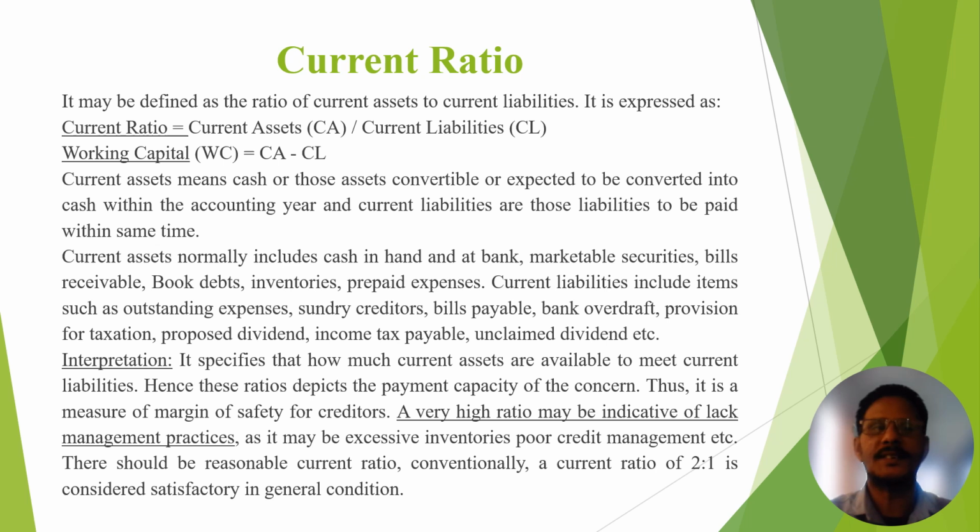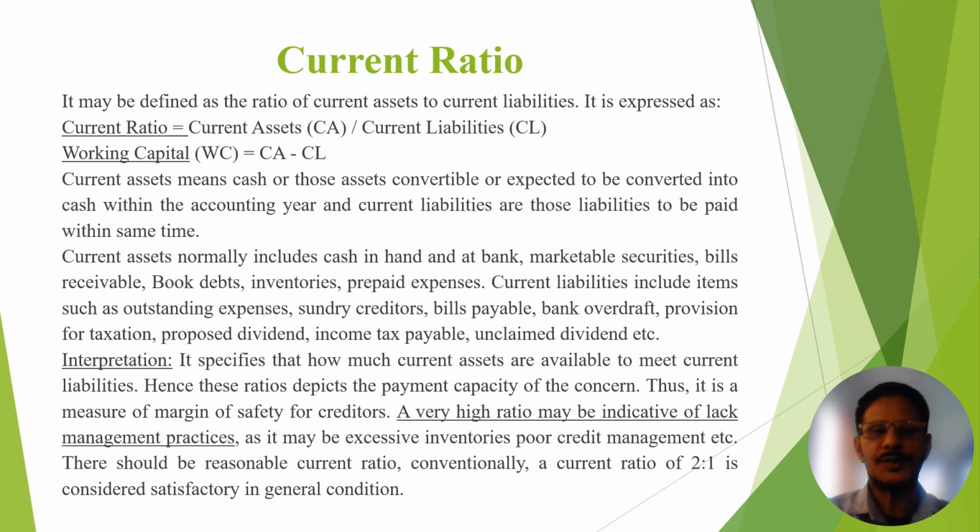Now, under this current ratio and working capital, we have two important terms: current assets and current liabilities. Let's understand what these are. Current assets means cash or those assets convertible or expected to be converted into cash within the accounting year.